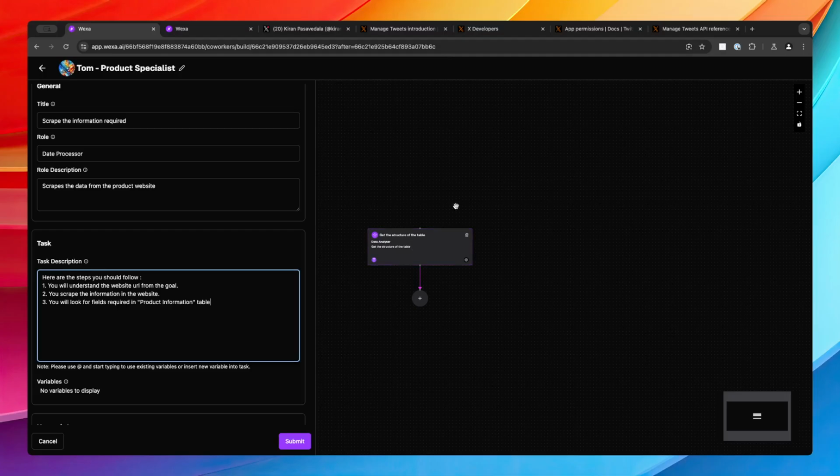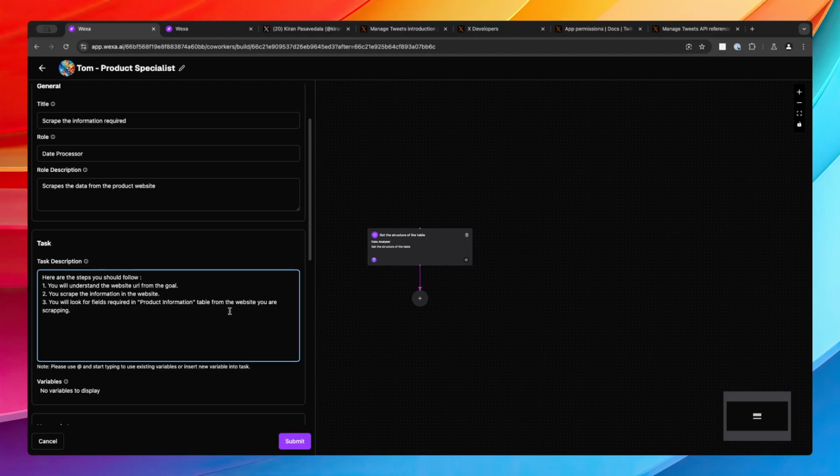By default, whatever is the output of this agent is already available to this new agent that we are creating. So your new agent already understands every output of the previous agent. It's accessible to them by default. This is by design. So from the website, you are scraping.